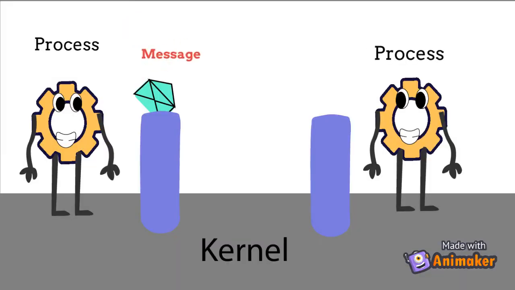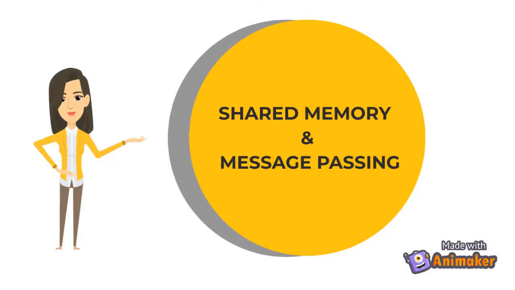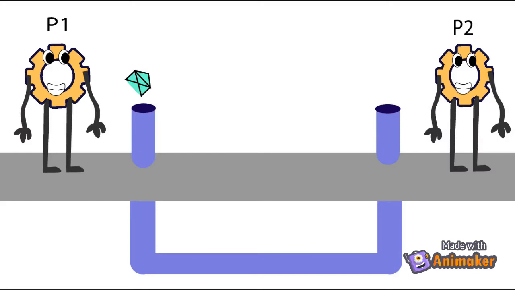In order to exchange data among each other, multiple processes may need to communicate by inter-process communication, or IPC. Fundamentally, there are two main models of inter-process communication: shared memory and message passing. We will focus on message passing in this video. The message passing model allows multiple processes to read or write data from or to the message queue without being connected to each other. As you see, both processes P1 and P2 can access the message queue and store and